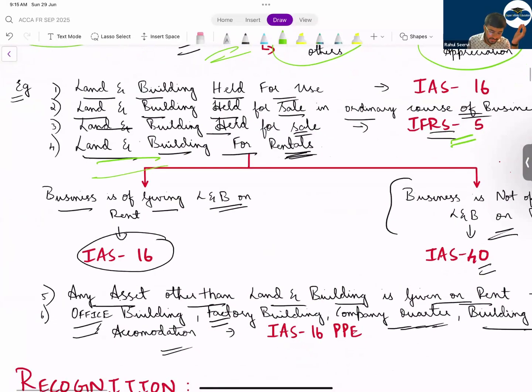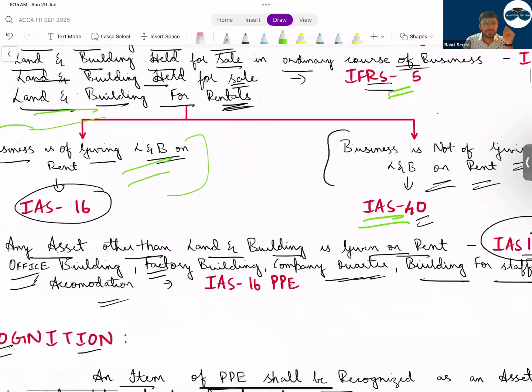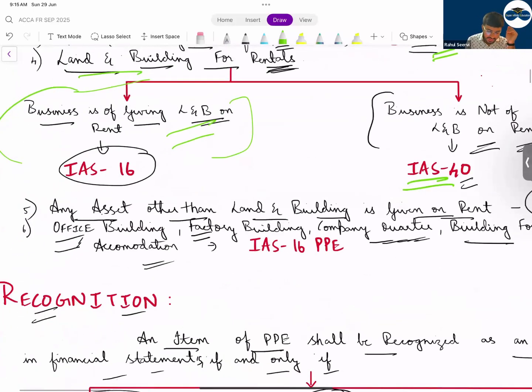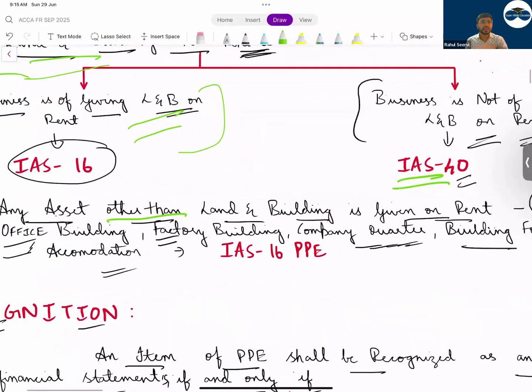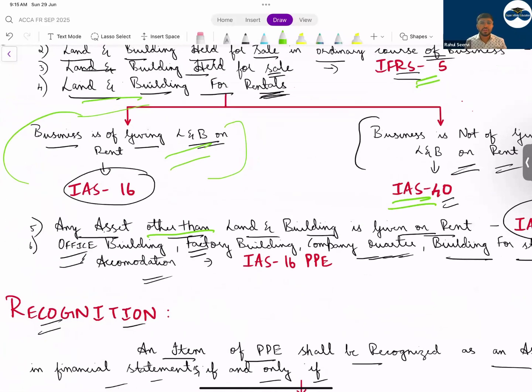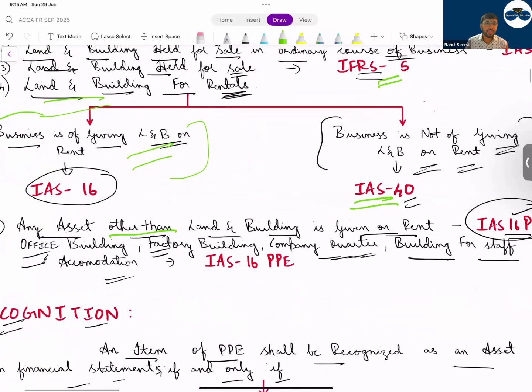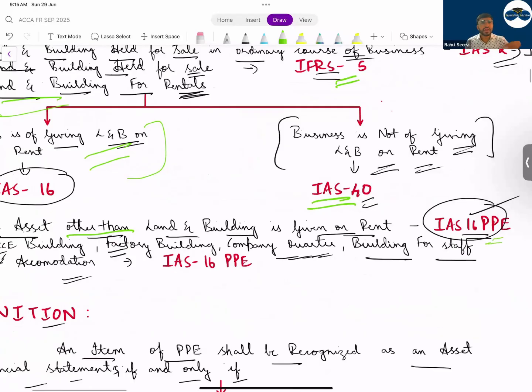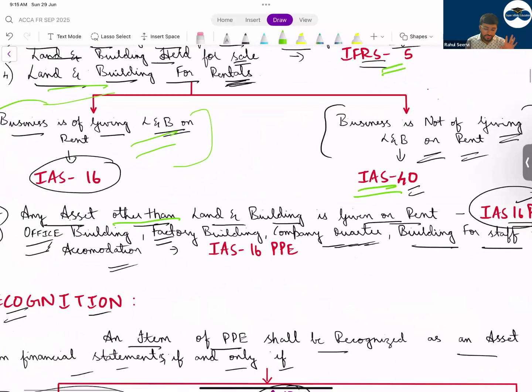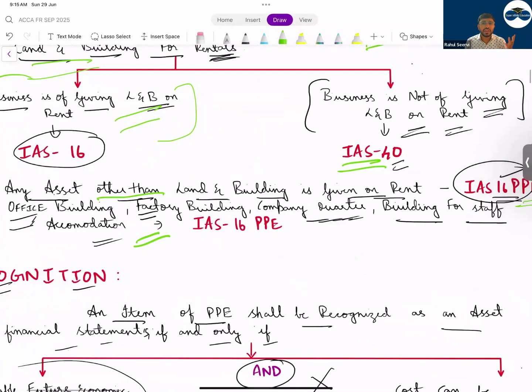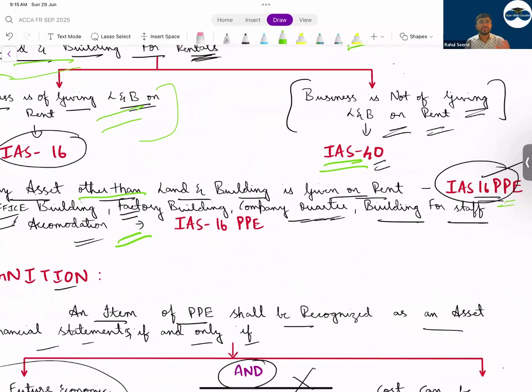Now coming to land and building, if the business is giving land and building on rent, if it is your business, then IAS 16. If it's not your business, then IAS 40. Then we discussed any other asset other than land and building, where will you put this? It will go to IAS 16 PP. If I have any machinery and I am giving this on rent, IAS 16. Then the other part, office building, factory building. If a company is purchasing any building for staff accommodation, all of it goes into IAS 16.